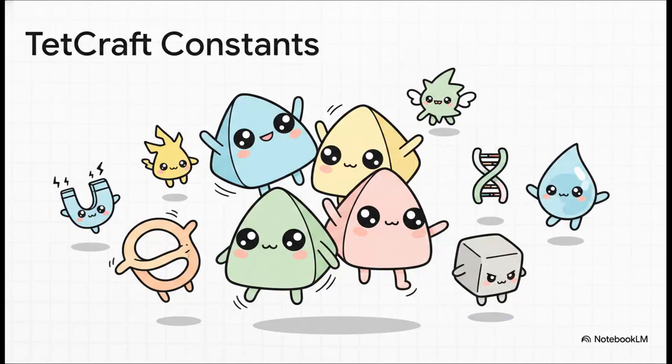Taking that mathematical foundation, he built a simulation called TETcraft. Picture a little tetrahedra bouncing around a looping 4-dimensional space called a Kleinverse. The entire simulation runs on just 4 fundamental constants: yearning, memory, divine will, and ego. And here is the crazy part. By combining just those 4 simple forces, you get infinite complexity. The simulation actually naturally forms over 100 recognizable quantum molecules, like water and DNA. It perfectly illustrates how a handful of simple rules can generate a literal universe of complexity.